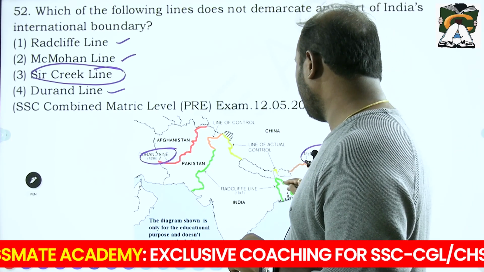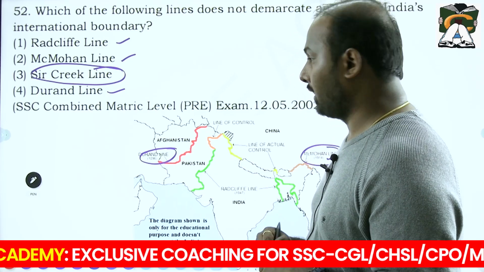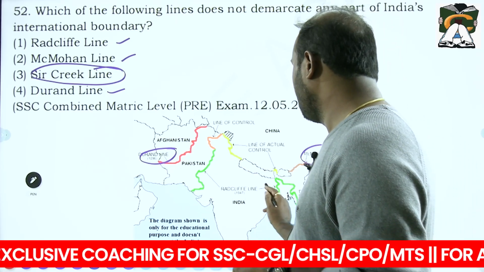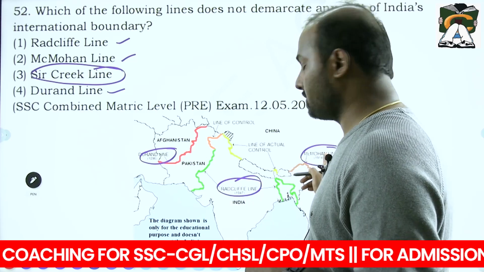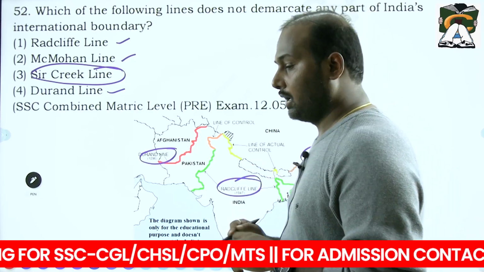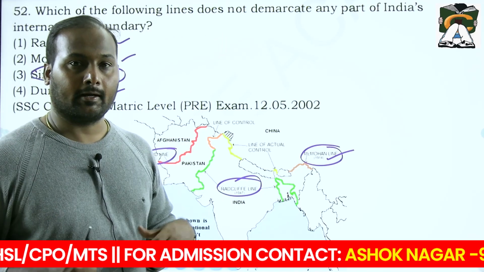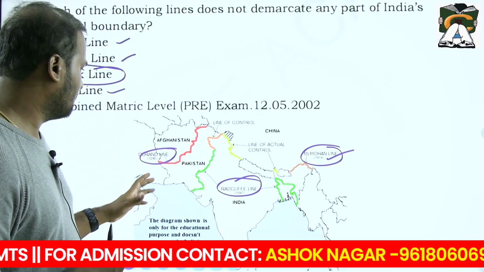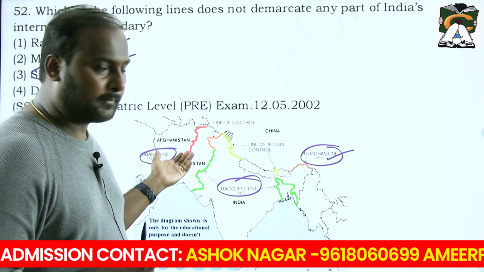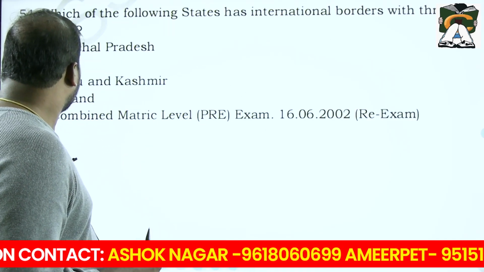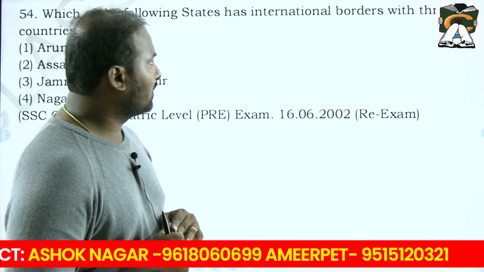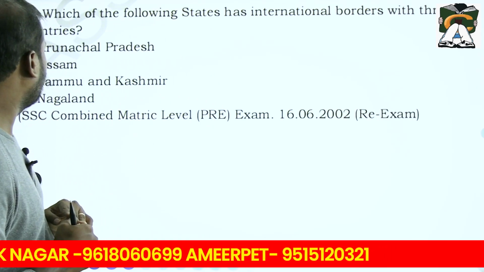The green one is the Radcliffe line of 1947. So these three borders are important: McMahon, India and China; Radcliffe, India and Pakistan; and Durand, India and Afghanistan.